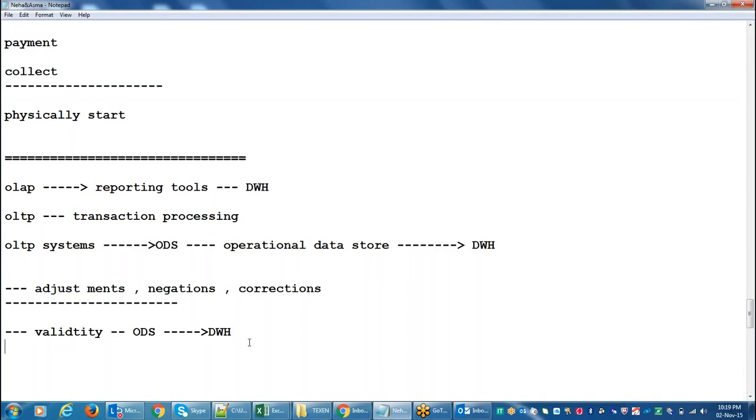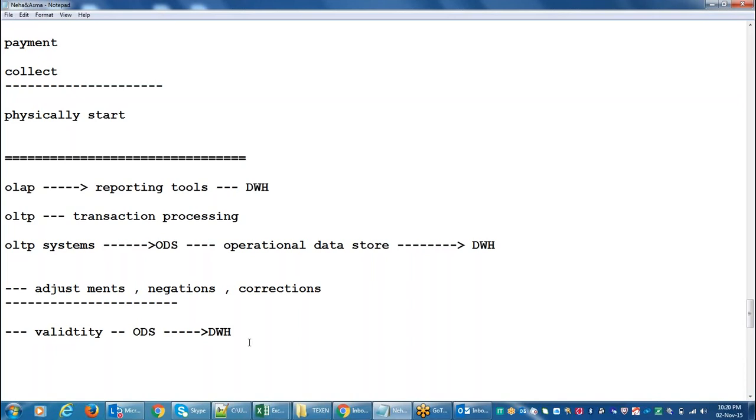The same ID will be there. They will take your same ID and revert the amount to your account. They will not revert it immediately, they will take at least 1 or 2 days. These kinds of transactions, corrections and adjustments, they will do with the help of ODS systems. Now you understood the difference between ODS and data warehouse, right?